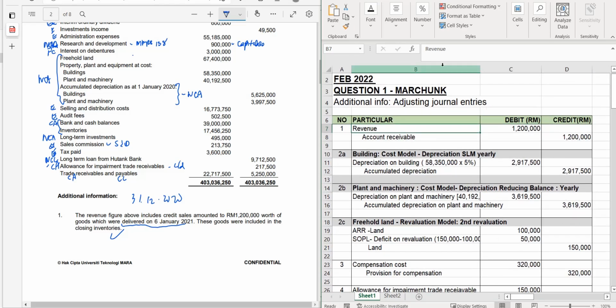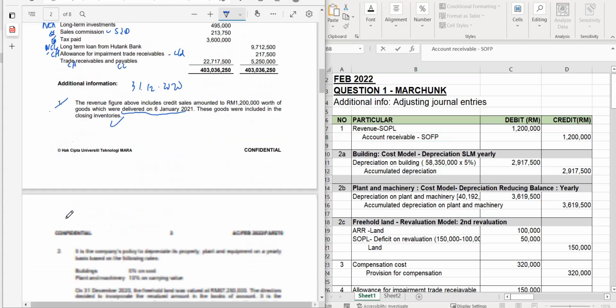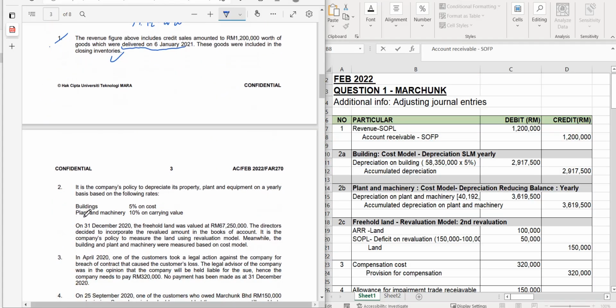So when you debit your revenue, this will be adjusted in your SOPL. And when you credit your account receivable, this will be adjusted in your current asset in your SOFP. Okay, done with number one. Number two is on information on PPE. You have information telling about yearly basis being adopted. The depreciation on building was 5% on cost, and the depreciation on plant machinery was 10% on carrying value.